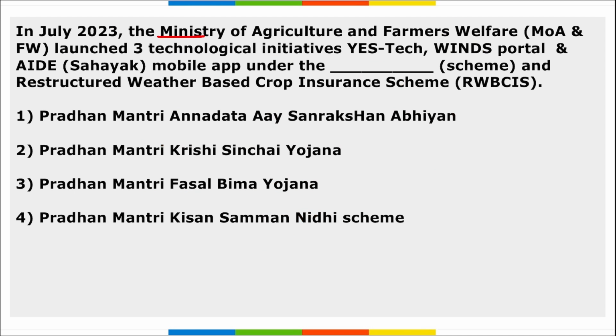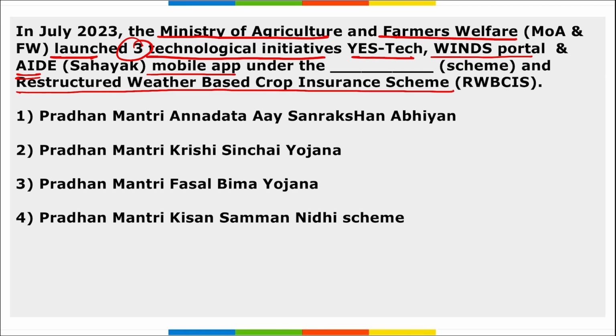Next, the Ministry of Agriculture and Farmers Welfare has launched three technological initiatives: YesTech, Winds Portal, and AIDA, that is the Sahayak mobile application. They were launched under the restructured weather-based crop insurance scheme, that is, under the Pradhan Mantri Fasal Bima Yojana. The correct option is option 3. This was to empower the farmers and streamline their operations.